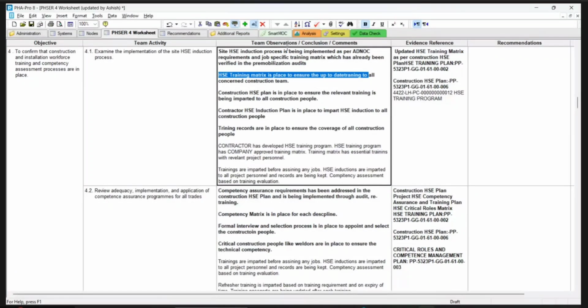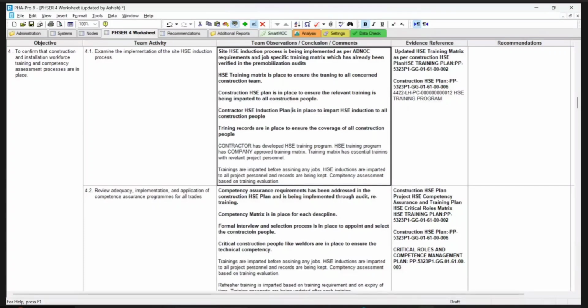Ensure the training to all construction team. Construction HSE plan is to ensure the relevant training is being imparted to all construction people.